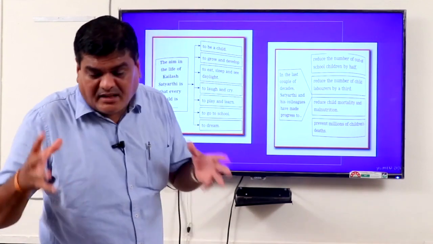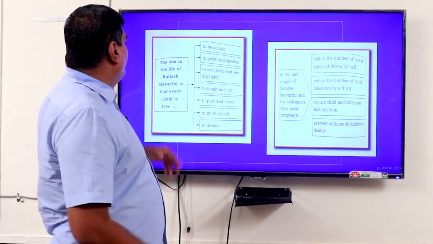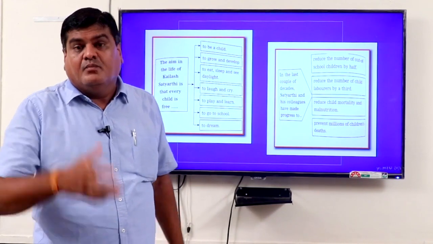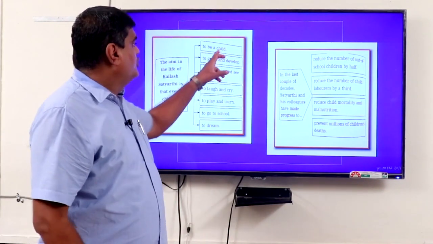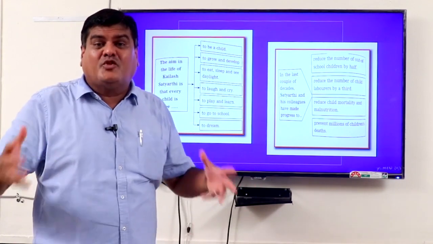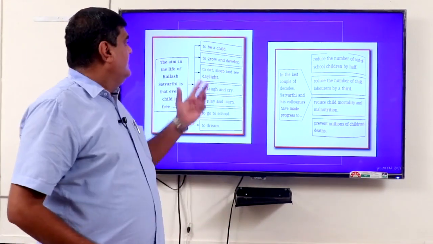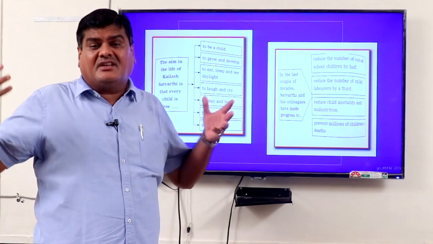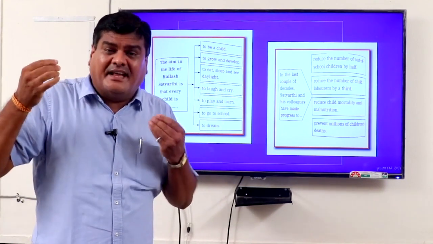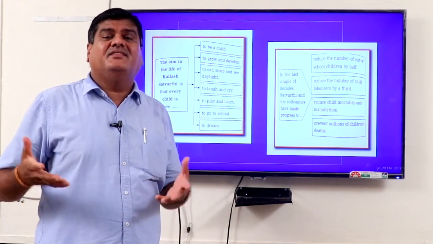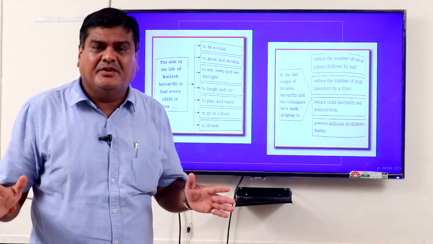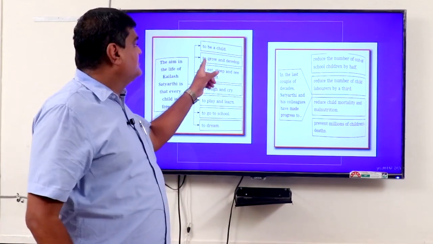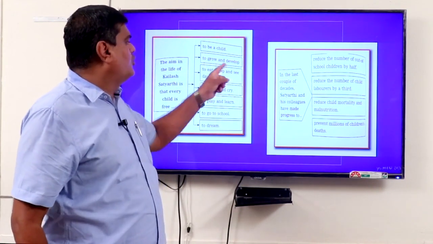So what are the main points covered by Kailash Satyarthi? Number 1, the aim in the life of Kailash Satyarthi is that every child is free. Free to do what? To be a child, to behave just like a child. Then to grow and develop. Every child has the right to grow and develop properly, just like other children who are learning and taking education. But many children are not in this situation. They are working, they are child laborers. So this is a serious problem. Hence, every child is free to grow and develop.